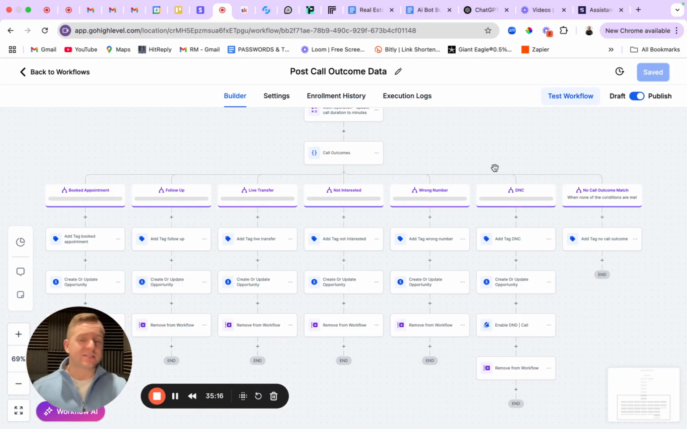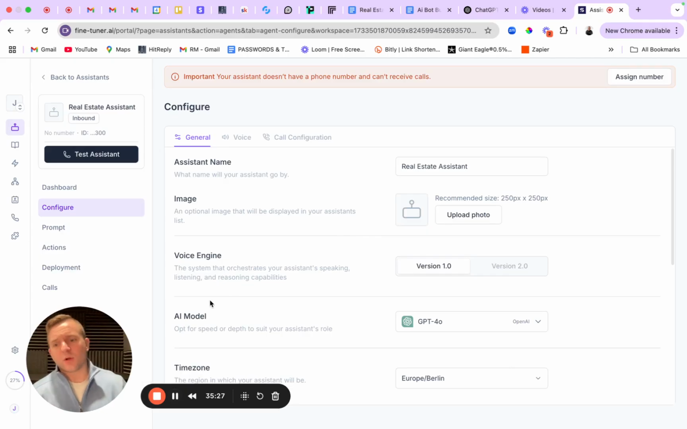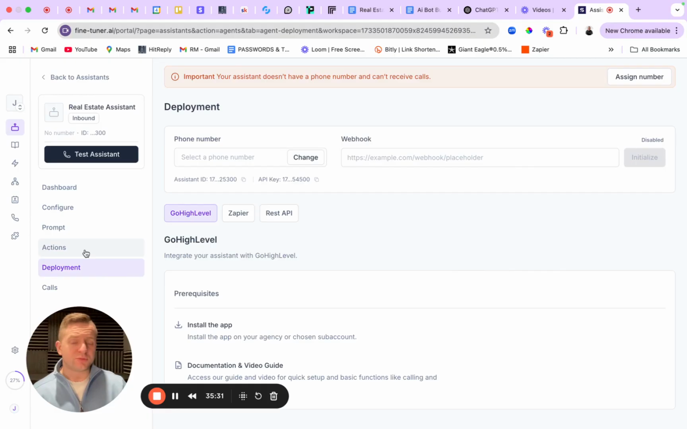Let's go ahead and dive back into SendFlow, and we'll walk through exactly where to get the webhook that we need for this right here. Okay, so I'm back in SendFlow. There's dashboard, configure, prompt, actions. I'm going to go down to deployment.